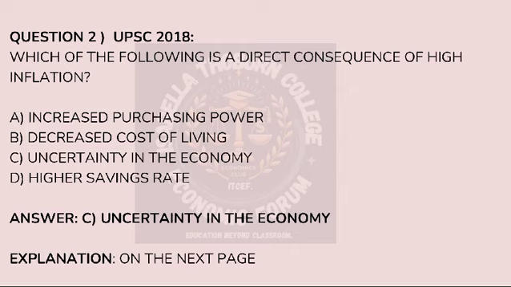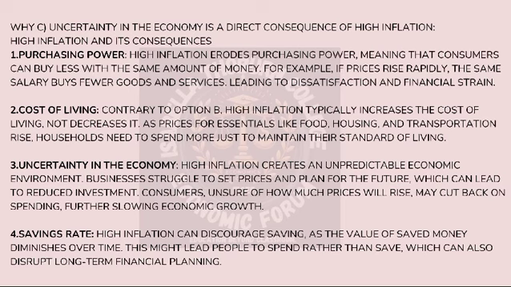The second question was, which of the following is a direct consequence of high inflation? And the correct option was uncertainty in the economy. So, when prices go up quickly, that is high inflation, a few things happen. Changes in purchasing power. Your money buys less stuff, so that the burger that used to cost you rupees 50 might now cost you rupees 100. Second, the change in cost of living. Everything gets more expensive, like food, rent, bills, making life pricier.